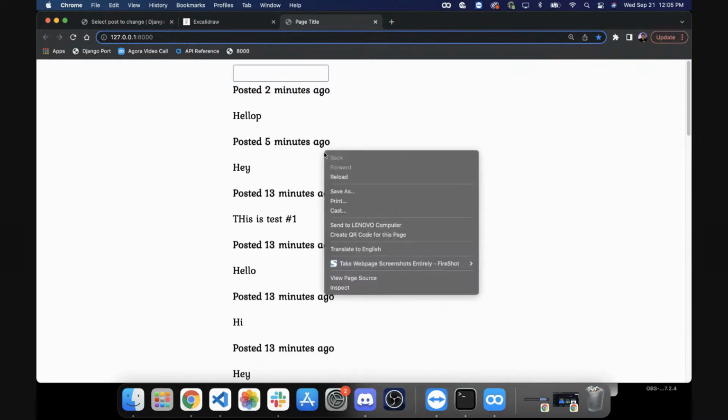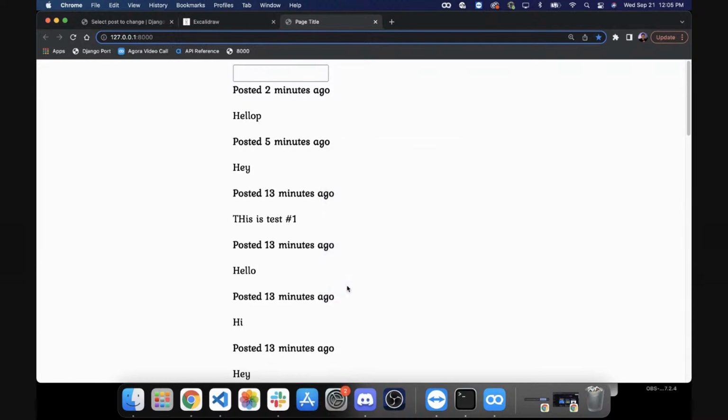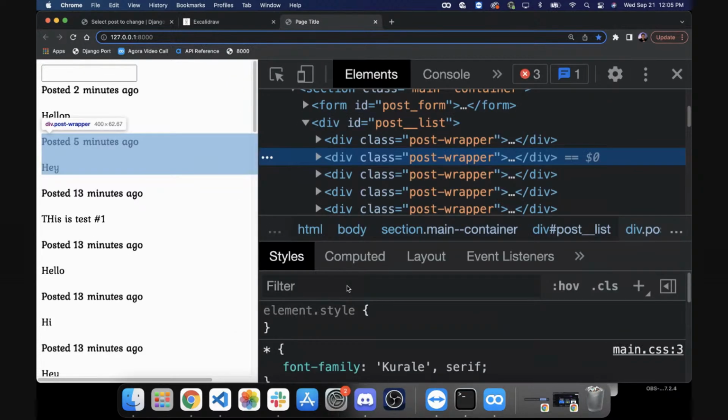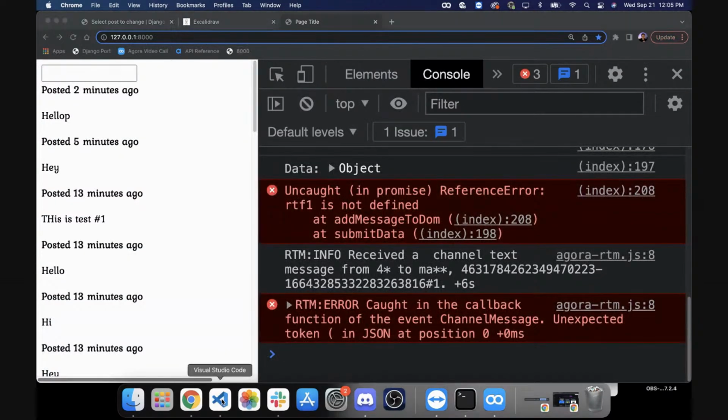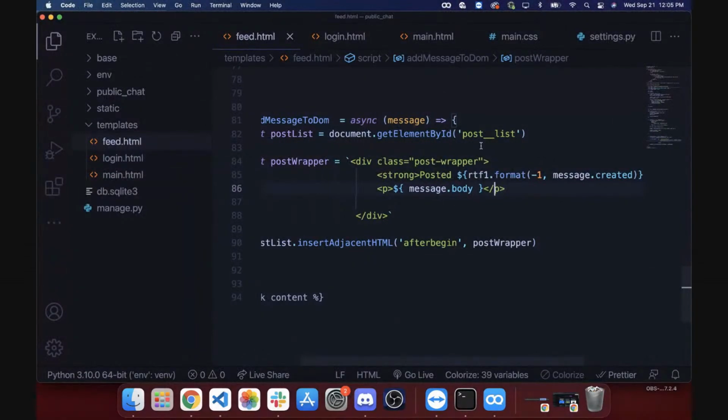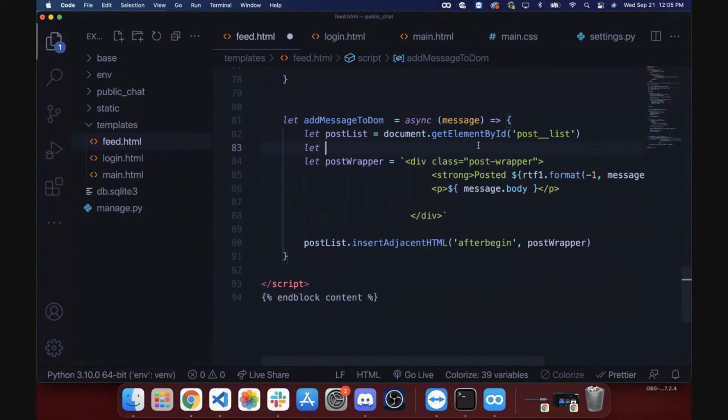Okay, it looks like that's giving me some error. Oh, so it was the message above that I was supposed to use, right? Yeah. Okay, so let's try this. Let time since is equal to, so we're doing... Oh, I see what you did here.